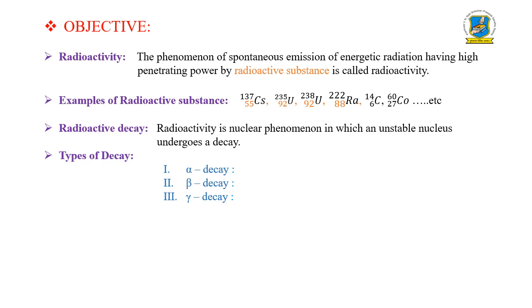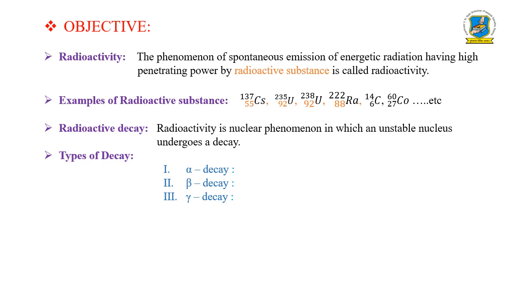Radioactivity is a nuclear phenomenon in which an unstable nucleus undergoes a decay. That process is called radioactive decay. And there are three types of decay: alpha decay, beta decay and gamma decay. In alpha decay, there is an emission of helium nucleus, that means 2 protons and 2 neutrons are emitted from the radioactive nucleus. That is nothing but the alpha particle.